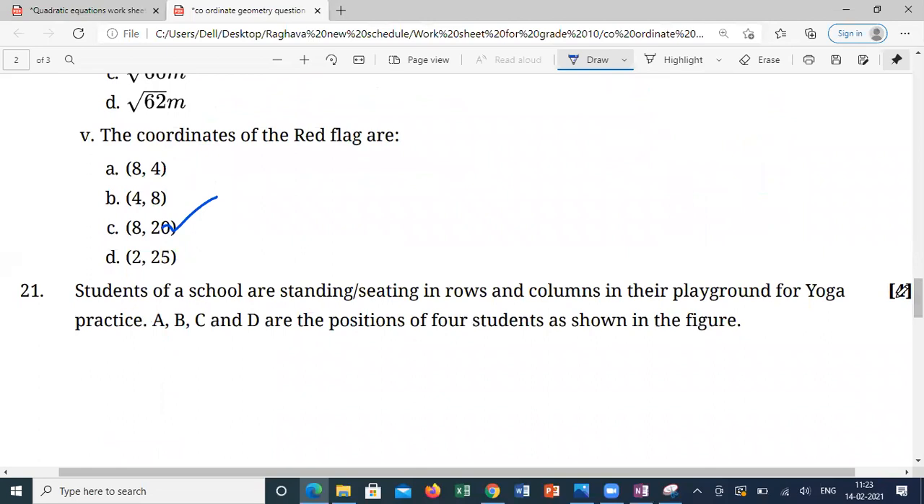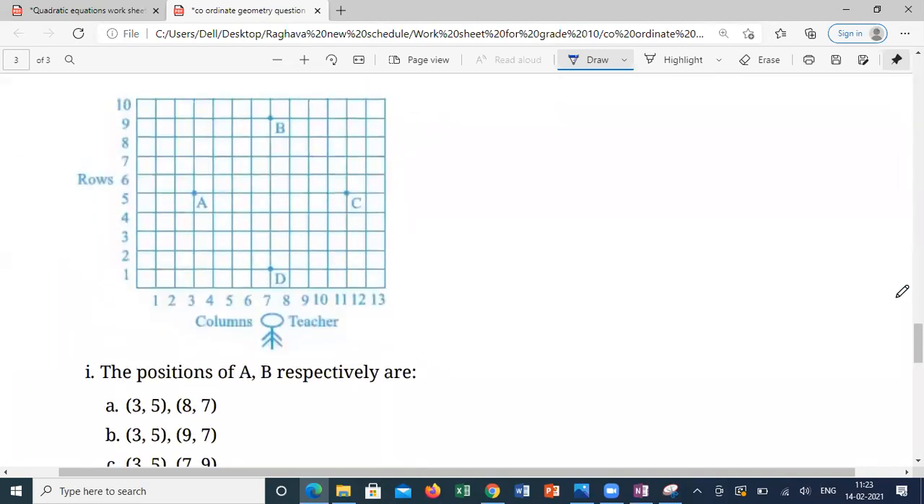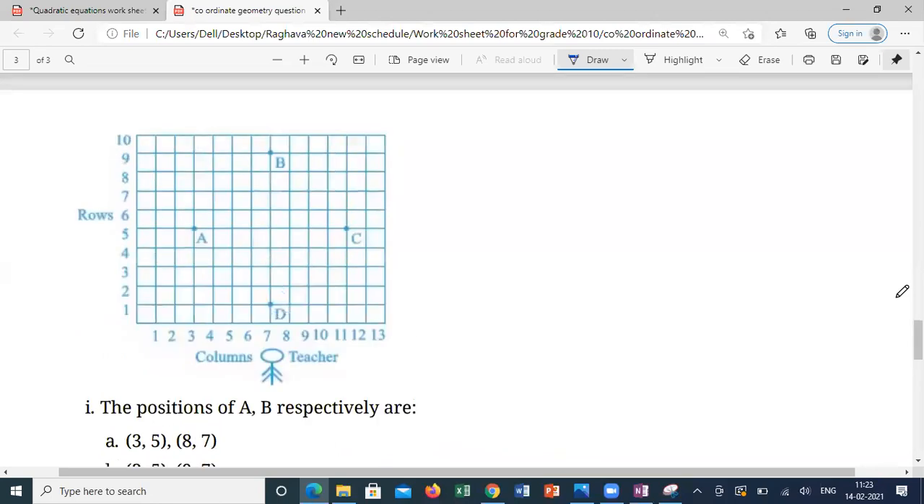Students of a school are seated in rows and columns in their playground for yoga practice. A, B, C, D are the positions of the 4 students as shown in the figure. Sir, this question is in the textbook, so it is a straight question from the textbook. What is the answer to the first one? Positions of A and B. Sir, option A, sir.